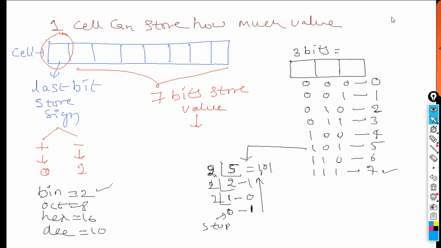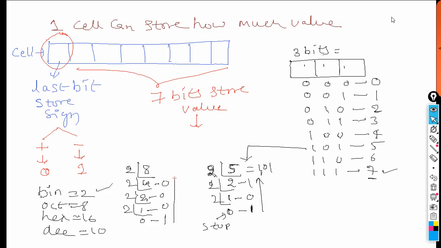So in these 3 bits, we can store up to 7 only. Sir, what happens if I store 8? Let us calculate 8. 8 does not fit in 3 bits because 2 4s are 8, nothing is left, 0. 2 2s are 4, nothing is left, 0. 2 1s are 2, nothing is left, 0. Not divisible, therefore 0, and 1 is carried as remainder.